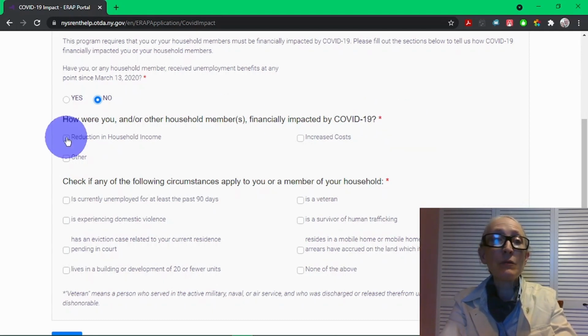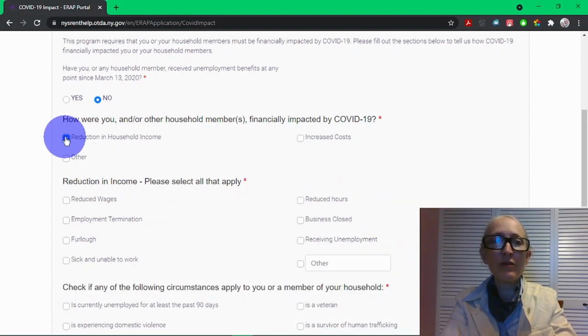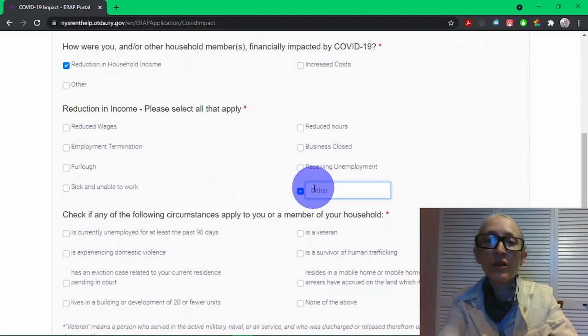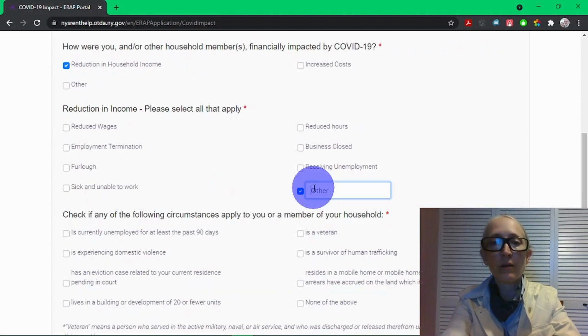So you can be impacted because your income is down. That would be reduction in household income. And if you click that, you get a bunch of questions of exactly how was your income reduced. Were your wages down? Were you terminated from your employment? Were you furloughed? Were you sick and unable to work? Were your hours reduced? Did your business close? Did you receive unemployment or something else? And if you click other, then you type in your explanation right here.